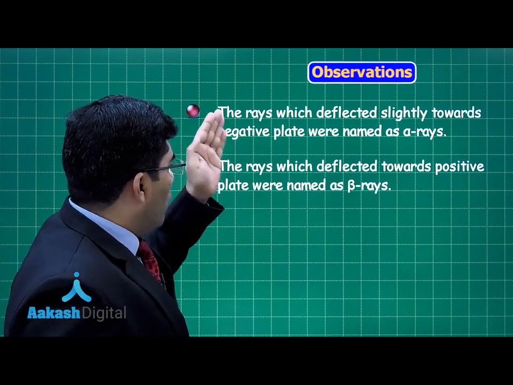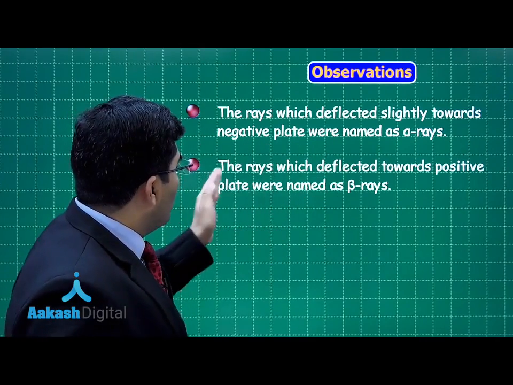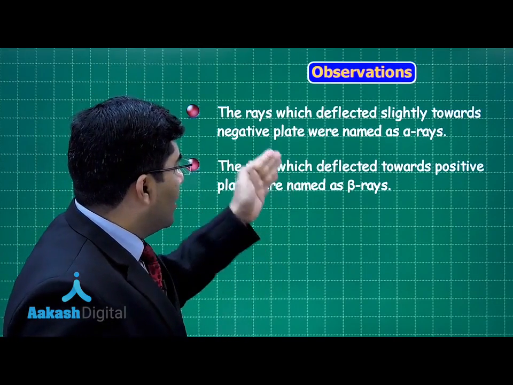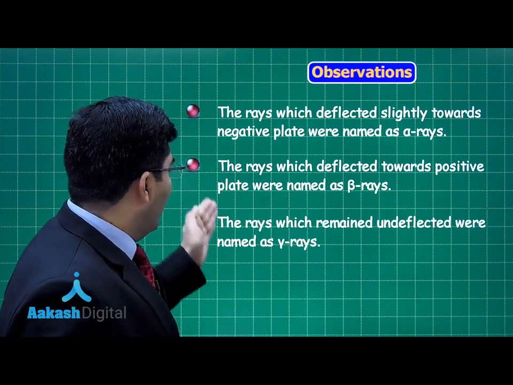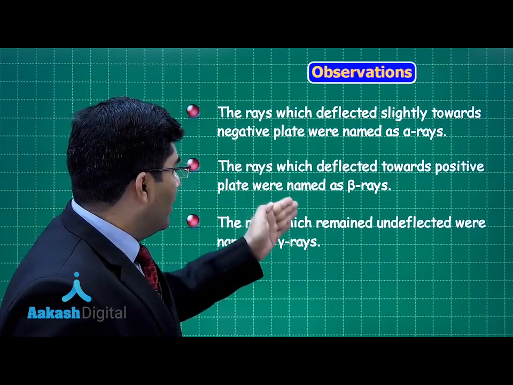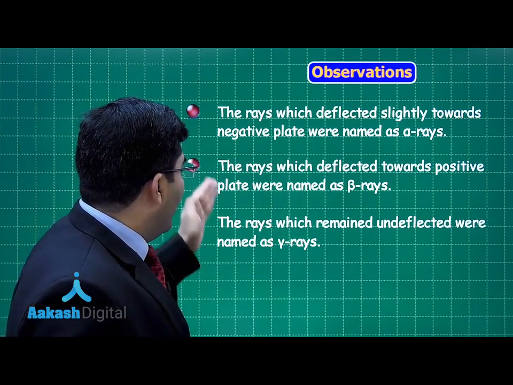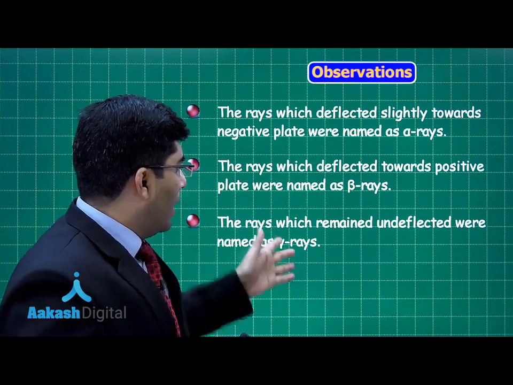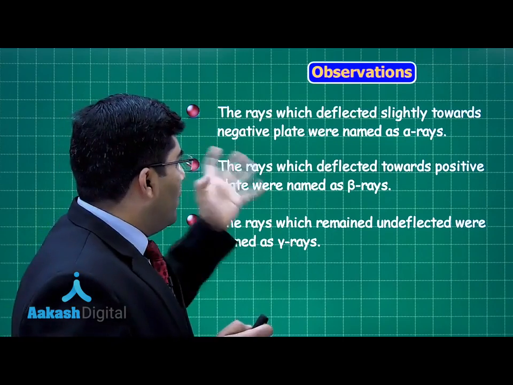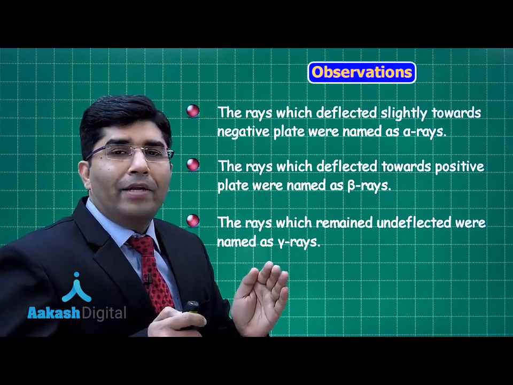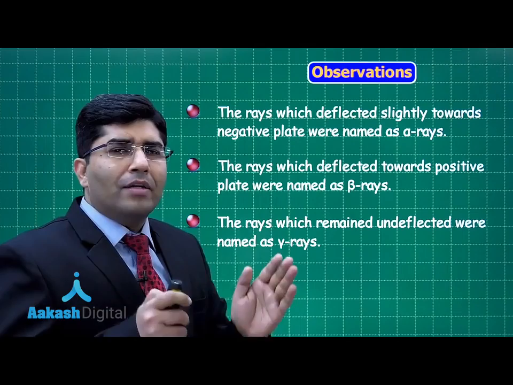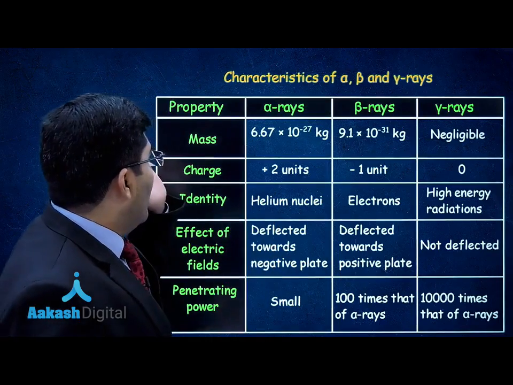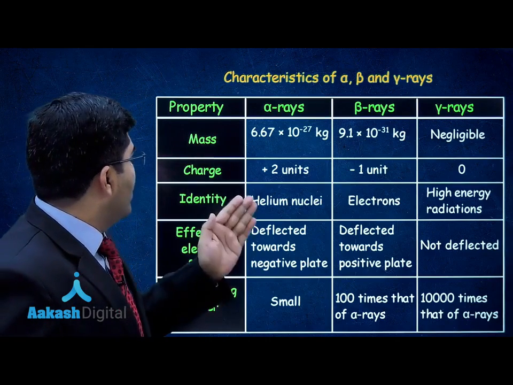The rays which deflect towards the positive plate, now slightly is not written here, were named beta rays, and the third one, the rays which remain undeflected, were named gamma rays. So alpha rays, beta rays and gamma rays are emitted by radioactive substances. So what are the other things we have to keep in mind about radioactive substances? They are the characteristics of alpha, beta and gamma rays.